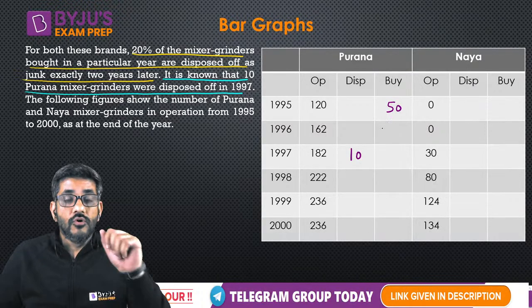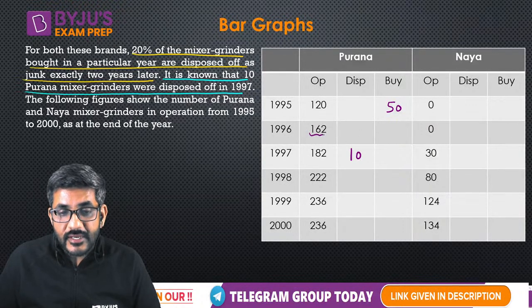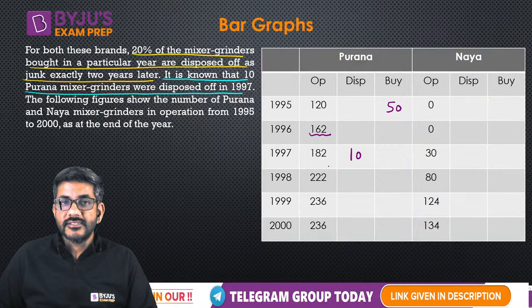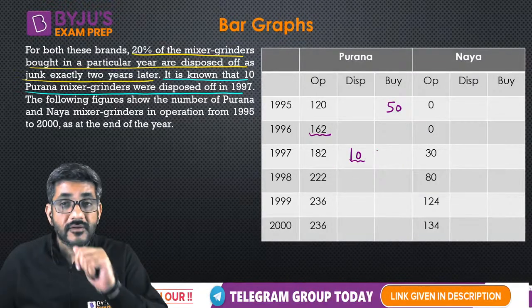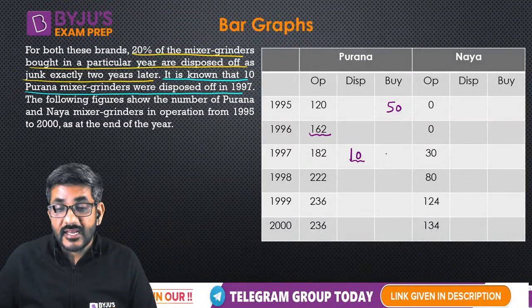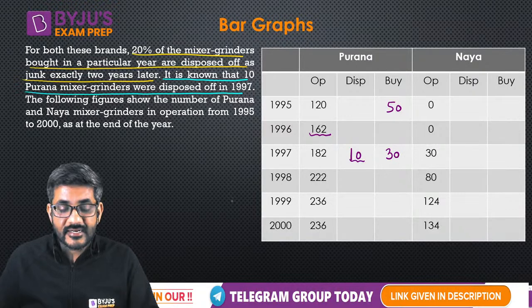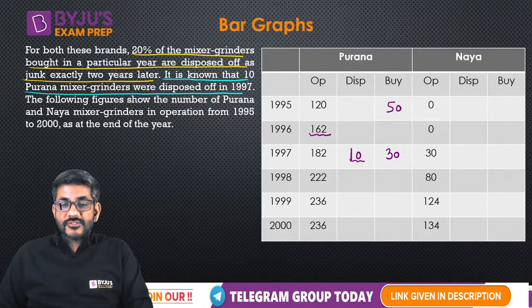Okay. Moreover, there is one more thing. There were 162 in operation in 1996. Next year, 10 of them are disposed of. So they should be 152. If they should be 152, but they are 182, so can I say 30 are bought in 1997? Is that right? All of you please tell me, is that understood?